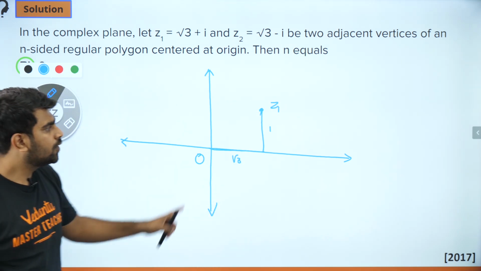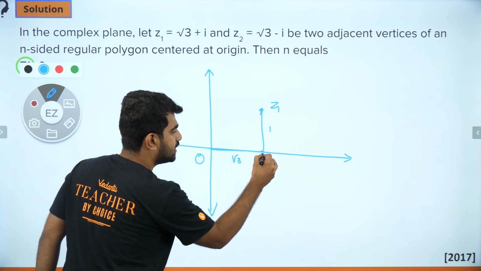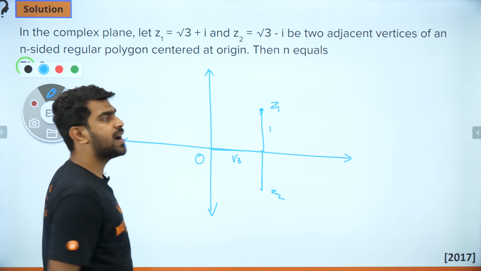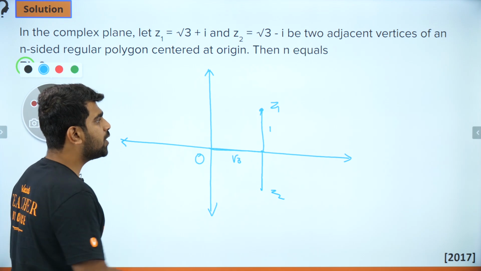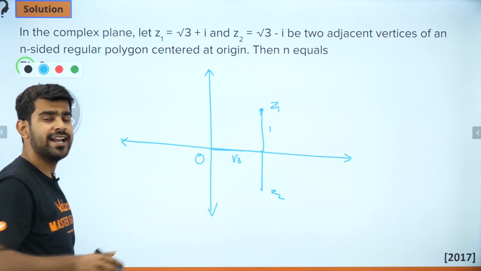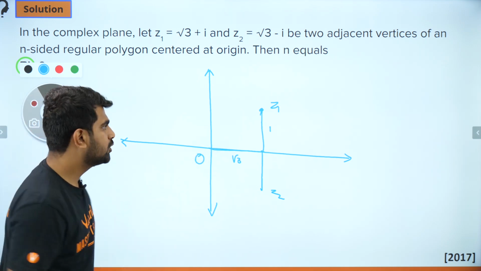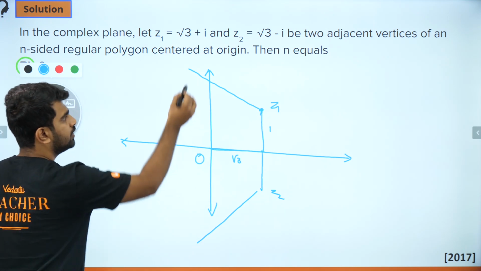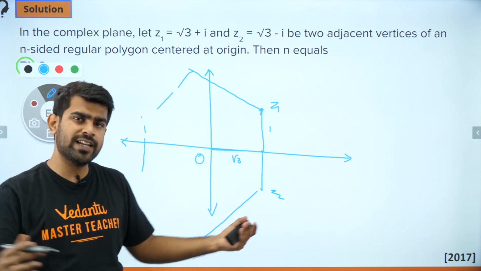Okay. Now what is Z2? Z2 is again root 3 along the real axis and minus 1 along the imaginary axis. Clear? So these are my 2 points. Now this is going to form a hexagon because we know the answer. It will form a polygon. So if it forms a polygon, how does it look? The sides will be like this, something like that. It keeps going like that. Let's not worry about that.